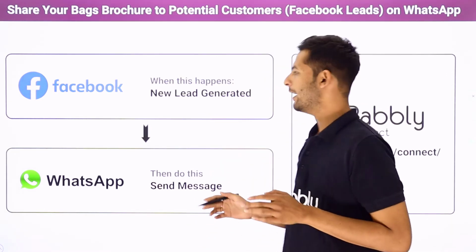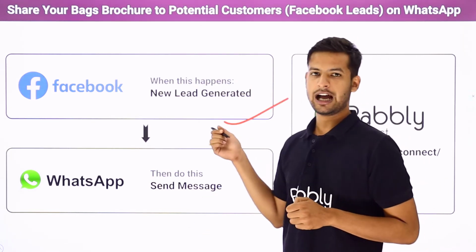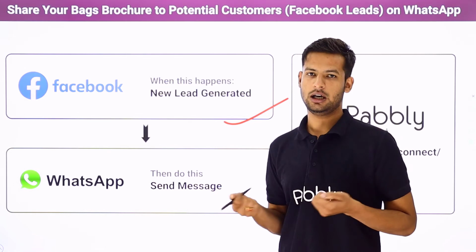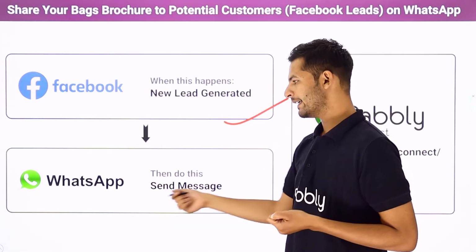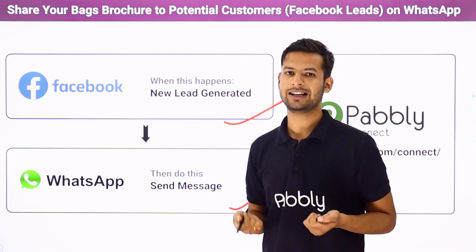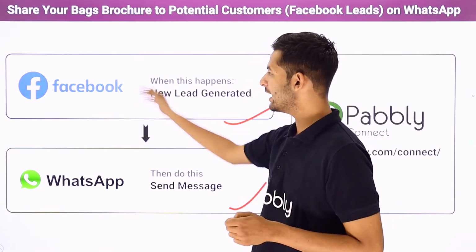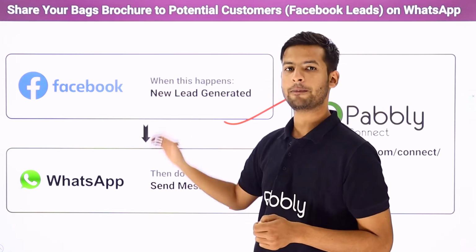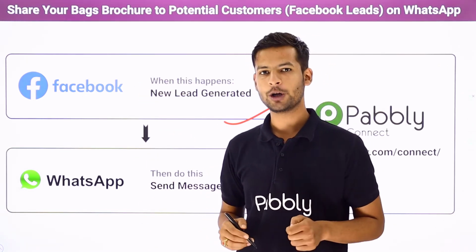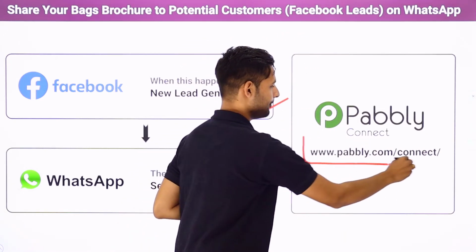For that, I have used two applications here. First, I have used Facebook, which I have used to advertise my store. And secondly, I have used WhatsApp. I have used this platform to send my messages and the link of the brochure. But the problem here is there is no direct integration or link between these two applications. So how have I performed the automation? Let me tell you, with the help of Pabbly Connect.